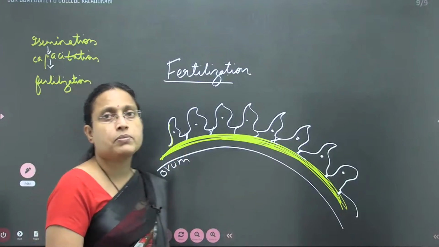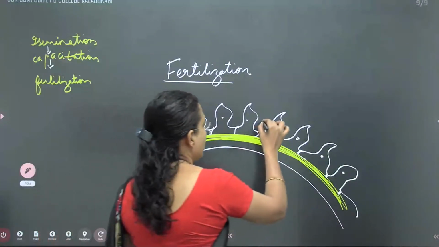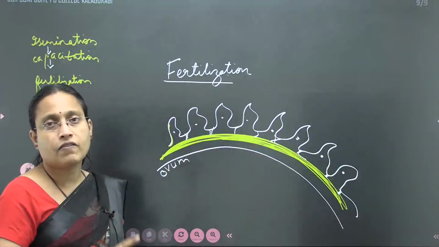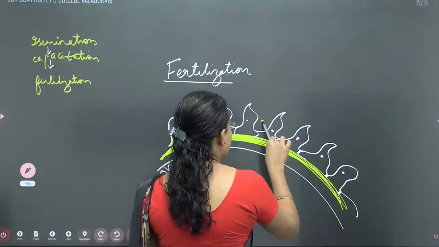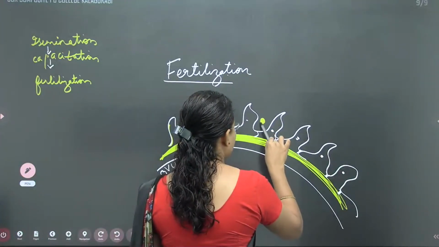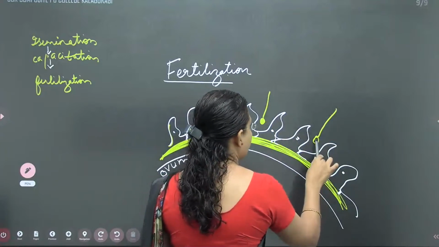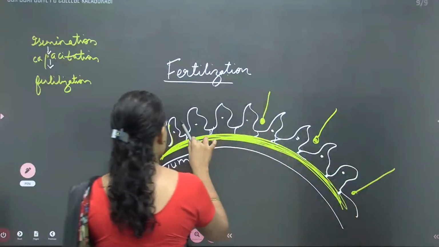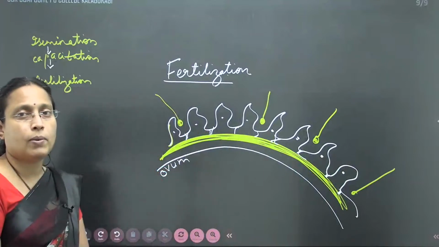And how many sperms can bind to the ovum? More than one sperm can bind to the ovum, but of those, only one will successfully fertilize the ovum. Okay. So consider this is one sperm, and this is the second sperm, like that. Only a few hundred of them will make their way, and of those, few are binding to the ovum.